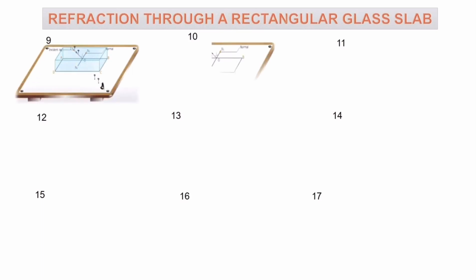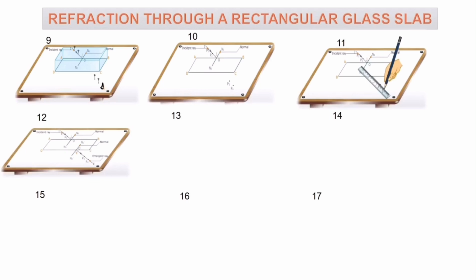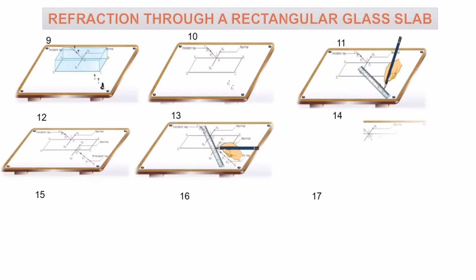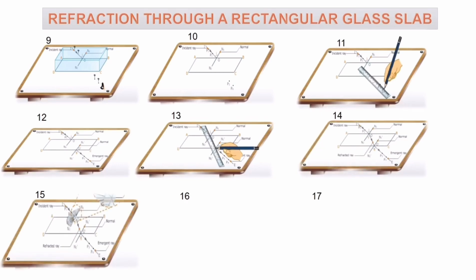Now remove the glass slab and the pins. Mark the pin points P1, P2, P3 and P4. Join P3 and P4 and represent that as an emergent ray O'E. Join OO', where OO' is the refracted ray. Now measure the angle of incidence, the angle of refraction and the angle of emergence.